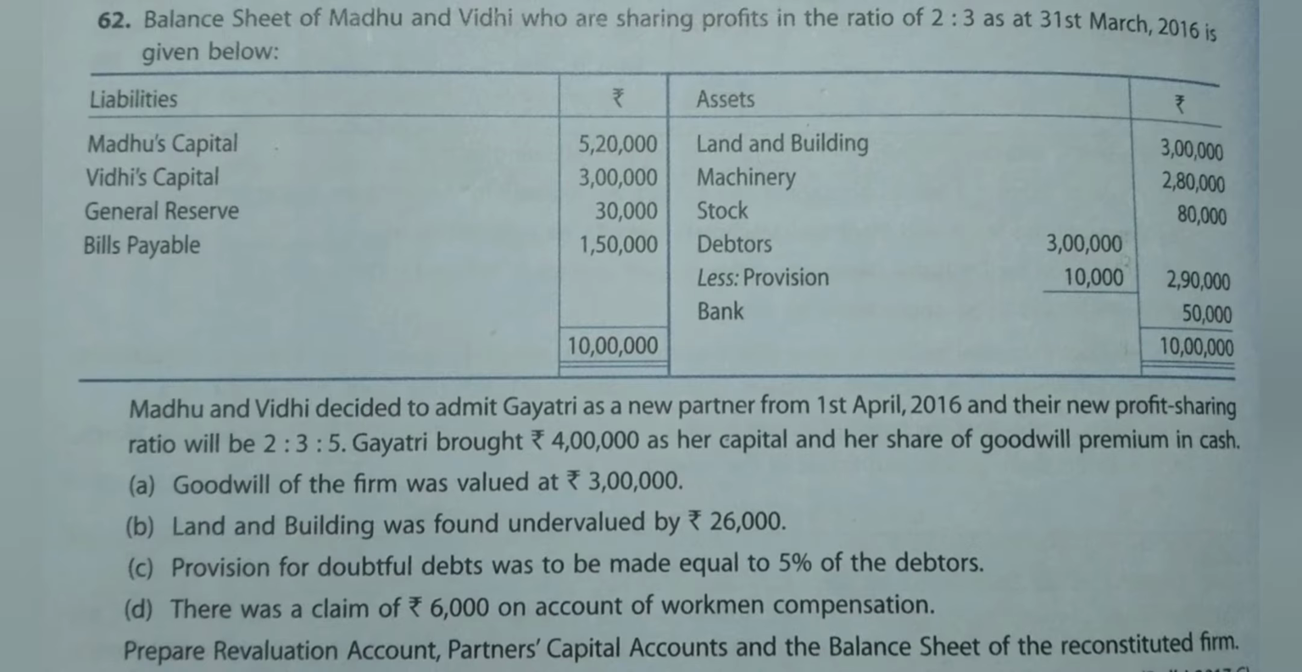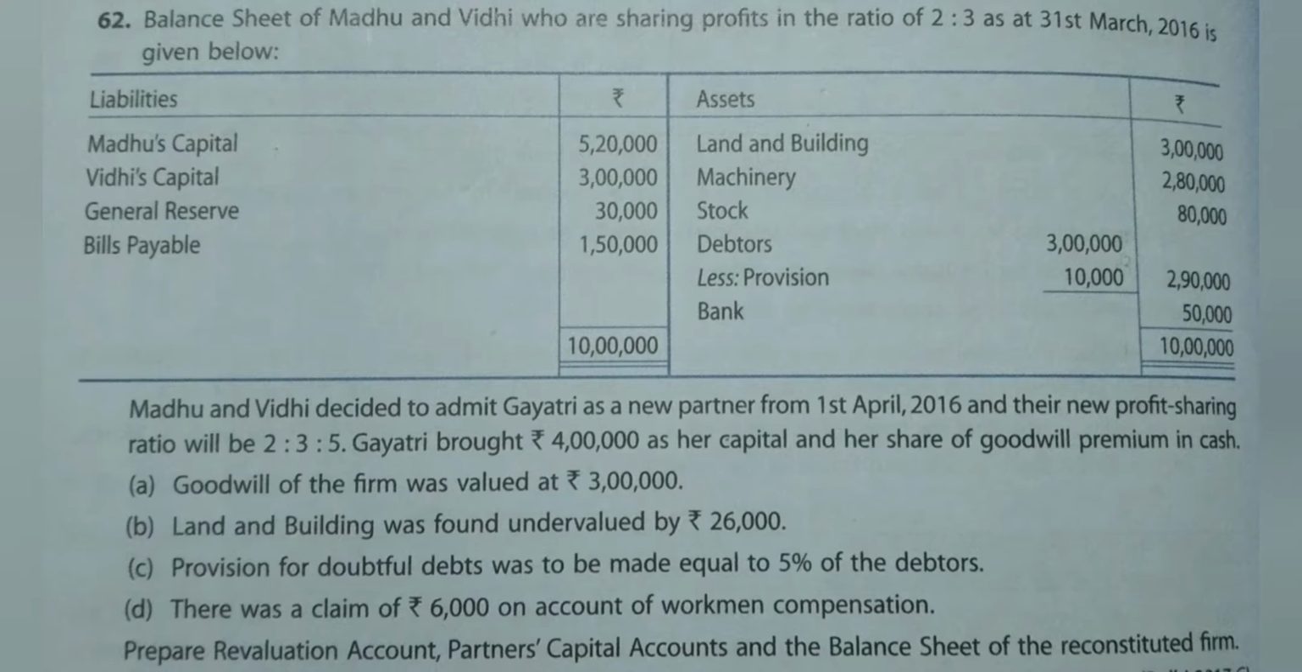Madhu's capital 5,20,000, Vidhi's capital 3 lakh, general reserve is 30,000, bills payable rupees 1,50,000. Land and building 3 lakh, machinery 2,80,000, stock 80,000, debtors 3 lakh and provision for bad debt 10,000. Bank account rupees 50,000. Madhu and Vidhi decided to admit Gayatri as a new partner from 1st April 2016 and their new profit sharing ratio will be 2:3:5.